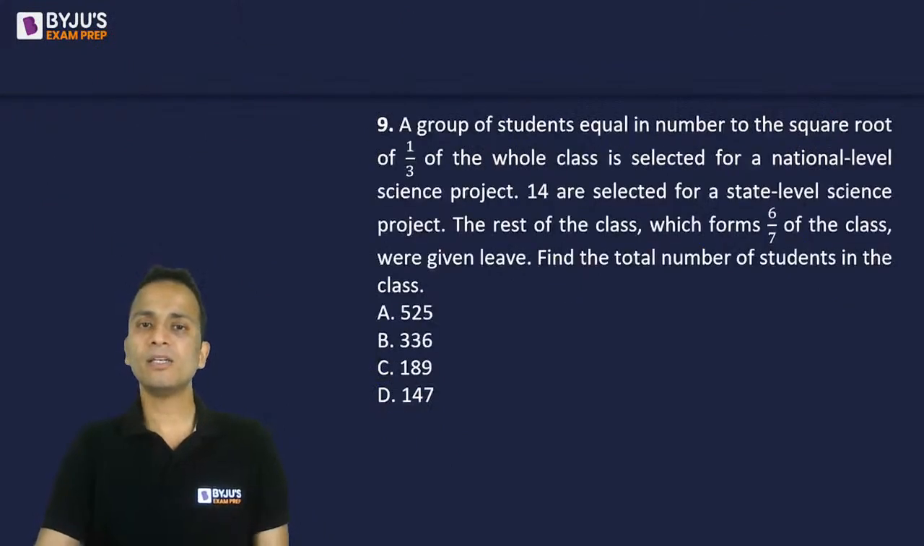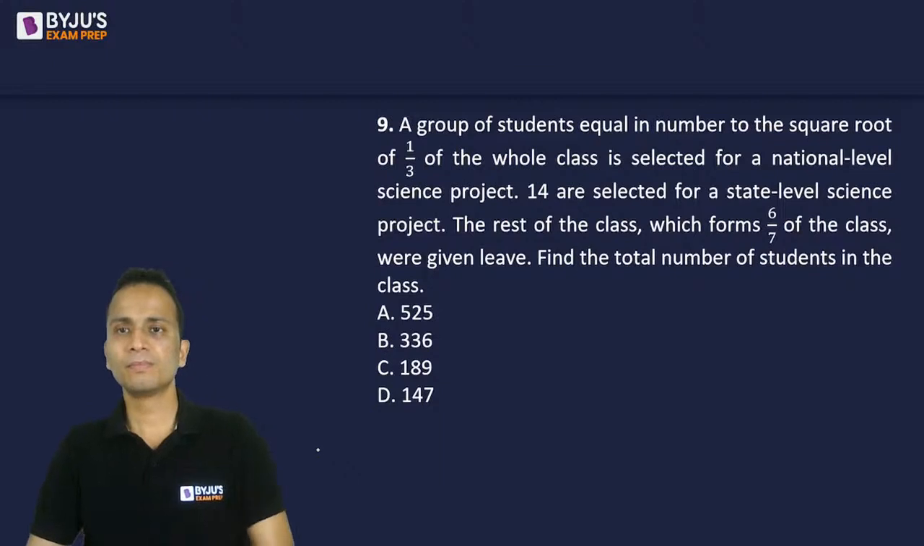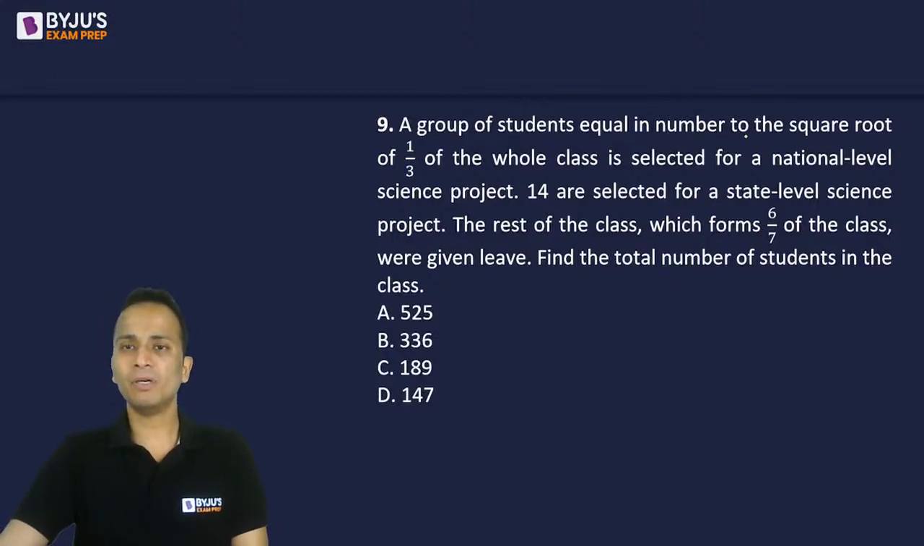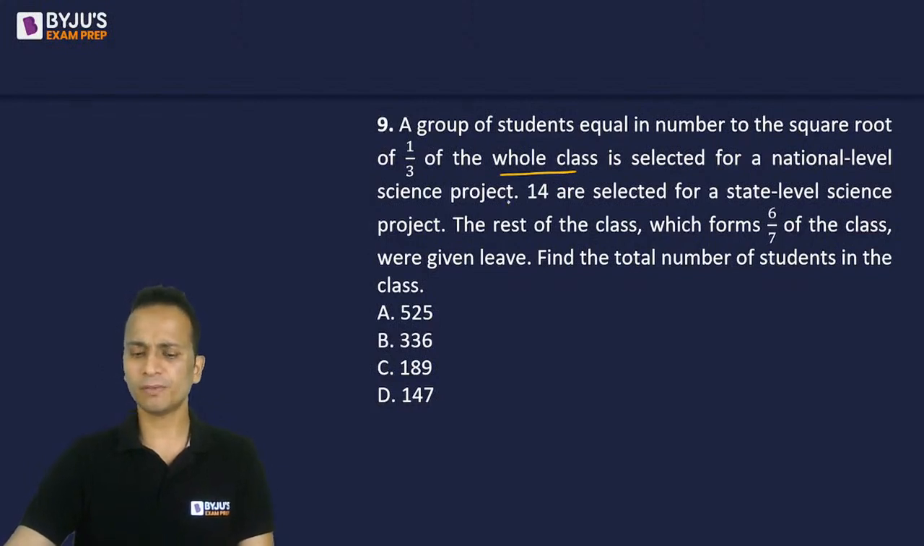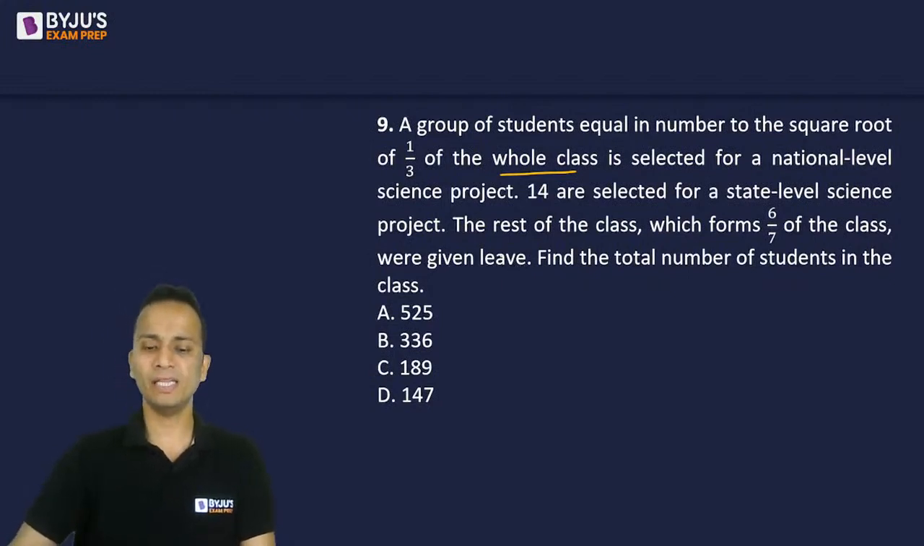Now moving ahead, looking at question number 9. Again, a question of quadratic. A group of students equal in number to the square root of 1/3 of the whole class is selected for a national level science project. 14 students are selected for a state level science project, and the rest of the class, which forms 6 by 7 of the class, were given leave. Find the total number of students in the class.